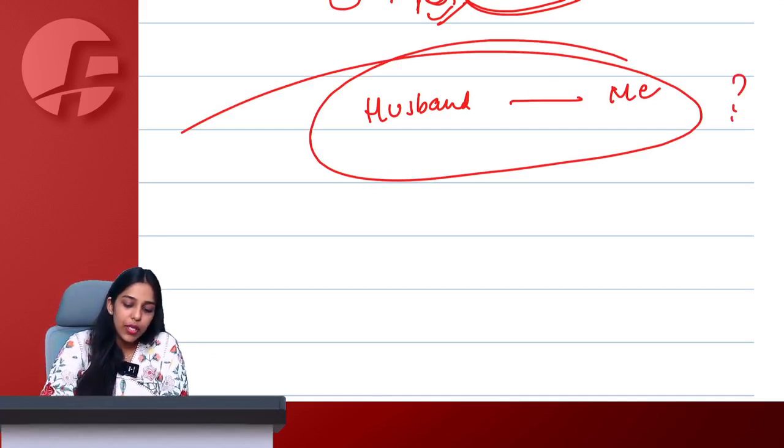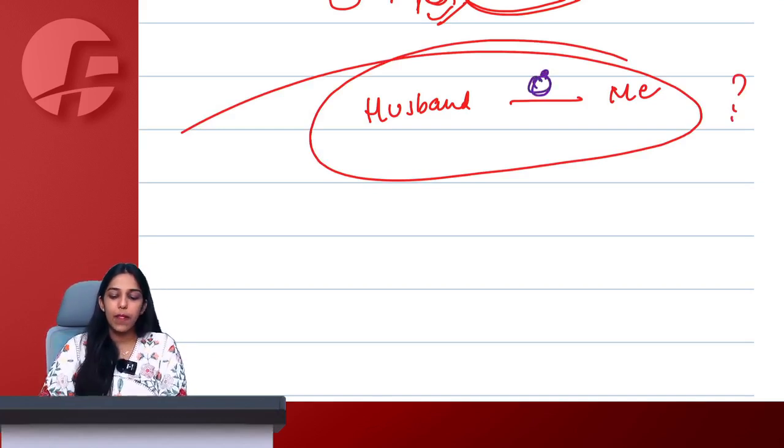Husband gave ring to me, I gave ring to husband. Will it qualify as supply? Say yes or no.